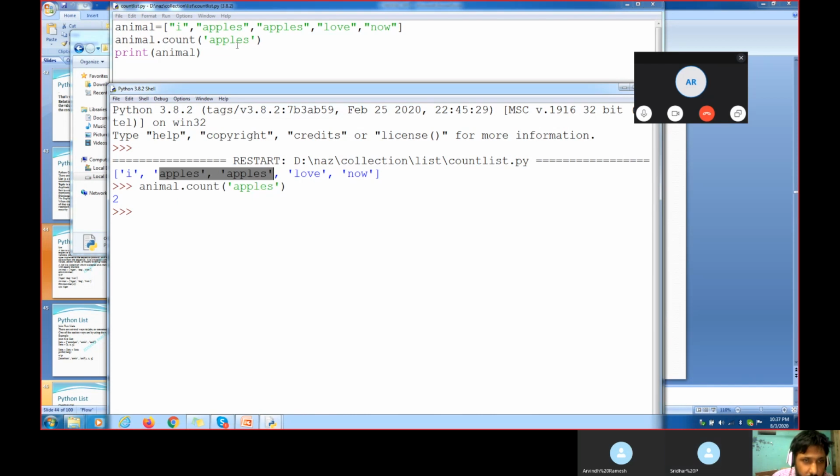Yes, I am, sir. Putting a count class. I want to check how many apples are there in my complete list. Print array 2 apples, right? Animal dot count. Count is what? Count is a method.